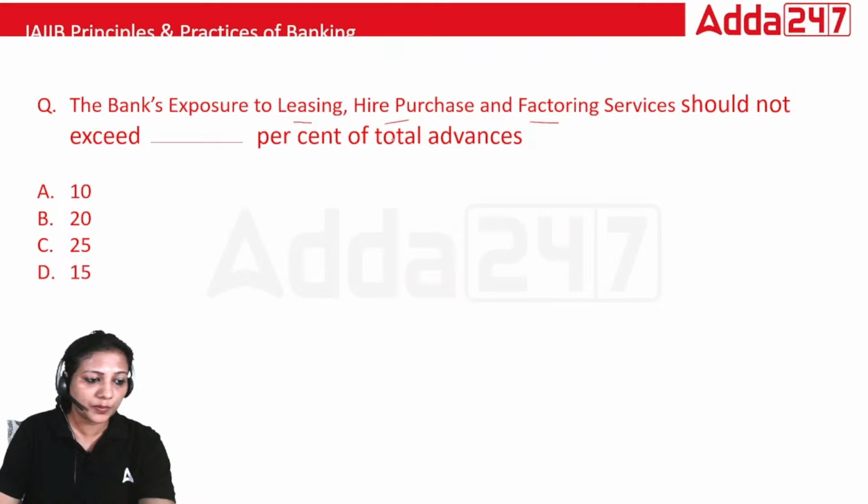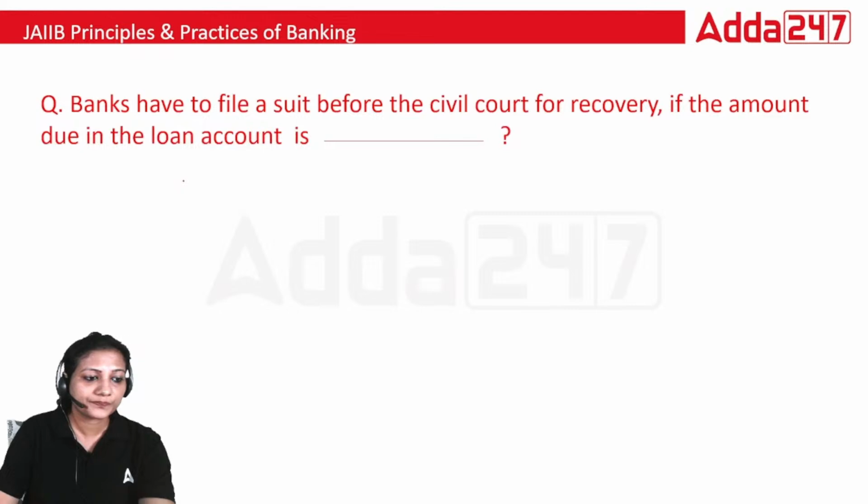So what is the percentage? Is it 10%, 20%, 25% or 15%? So the right answer is 10%. We have to remember this for our exam.